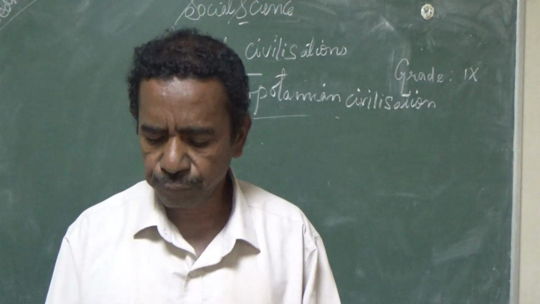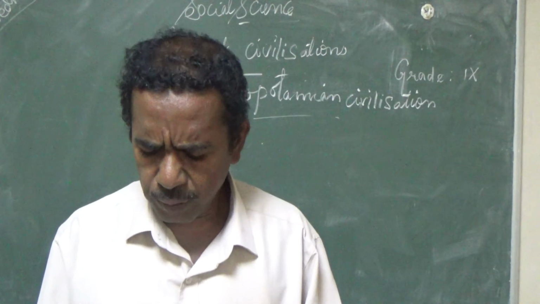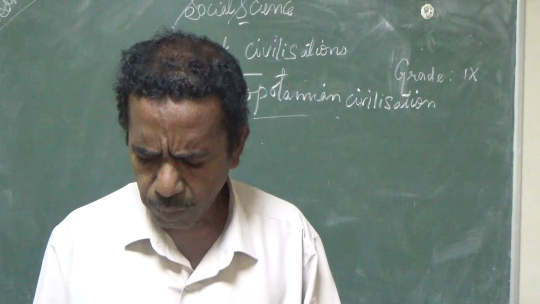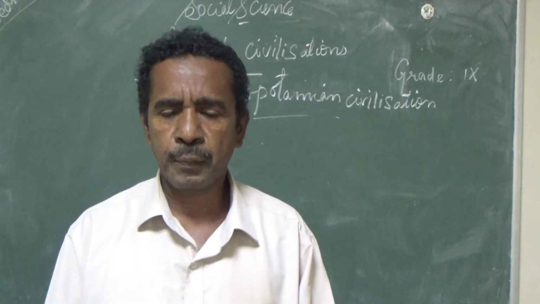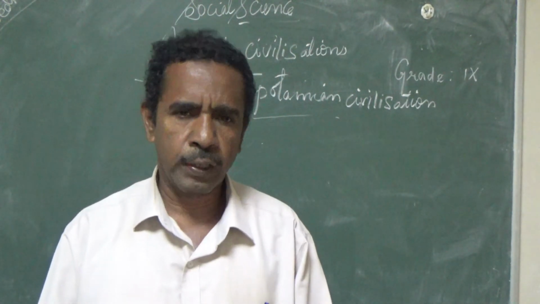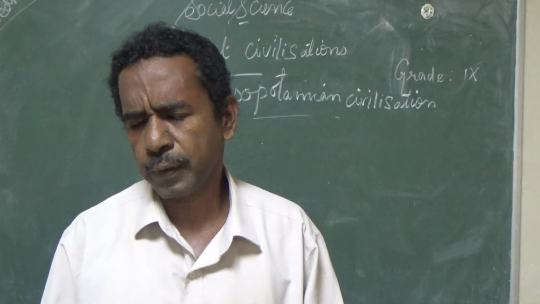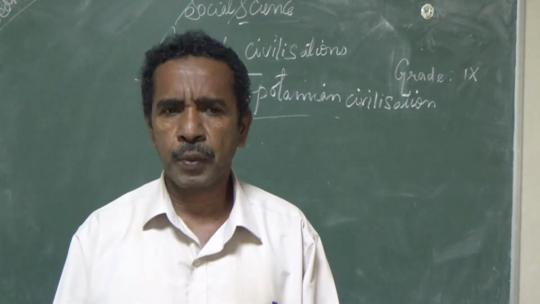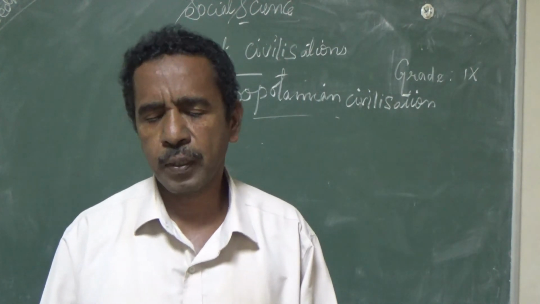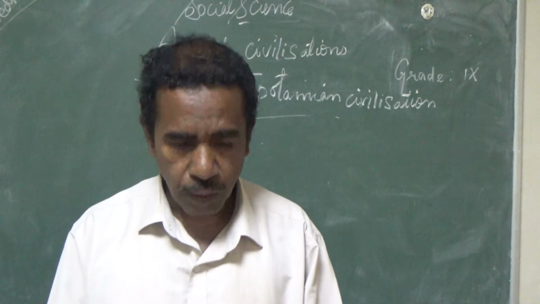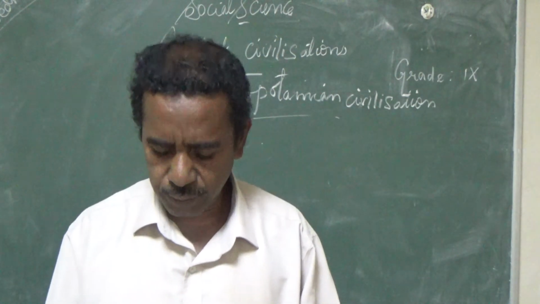Then there were scribes and higher society people, and then the poor people, the unprivileged people. That means very poor people, landless people. This type of society existed in the Mesopotamian civilization.